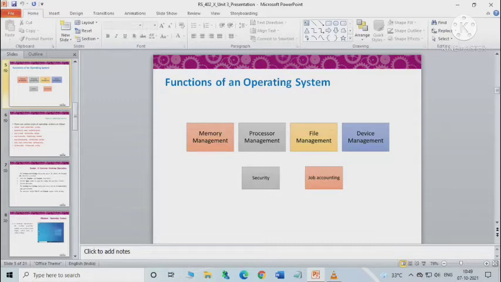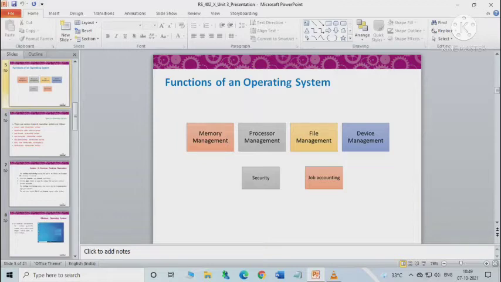First of all, it is processor management. An operating system manages the working of a processor by allocating various jobs to the processor installed on your computer. It also ensures that each process and application receives enough time from the processor to function properly.